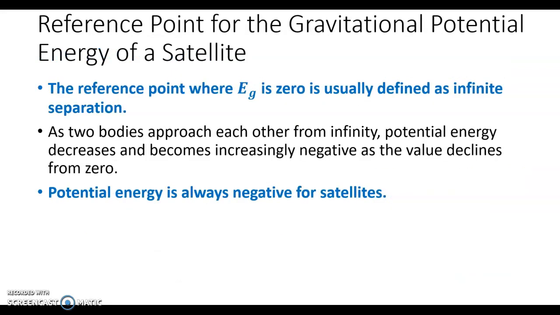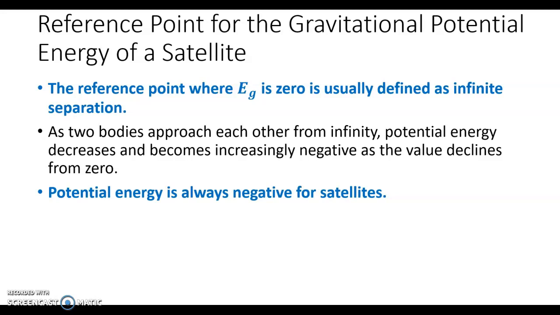When we talk about satellites, there is a different reference point for zero gravitational potential energy than when we're talking about objects close to the surface of the Earth. For satellite systems, the reference point where gravitational energy is zero is defined as an infinite separation. When the satellite and the central body are at a distance of infinity from each other, then there is no gravitational potential energy.